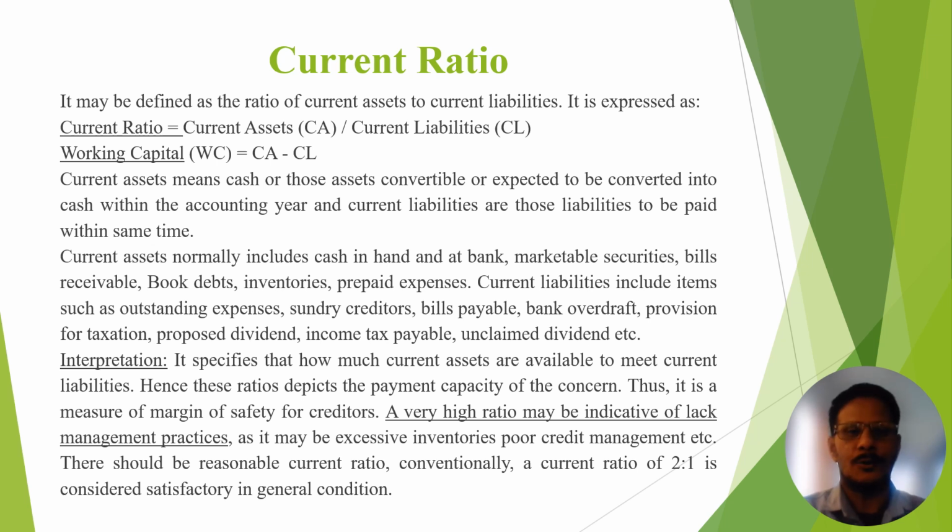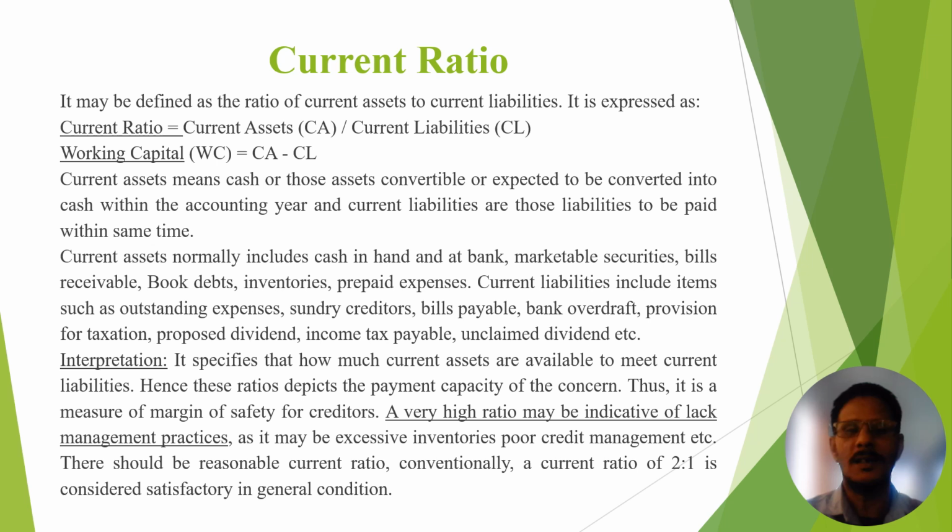Now, the main motive of this current ratio is that it specifies how much current assets are available to meet the current liabilities. So this ratio depicts the payment capacity of a particular business. Here, through this ratio, we can find out paying capacity. It is a measure of margin of safety for creditors.